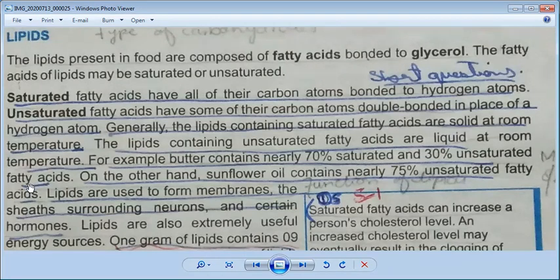I hope you understand it. So what is the difference between the two? Okay, now we will come to the next point, which is given in your book. Now we will discuss the sources, its energy, and its function.